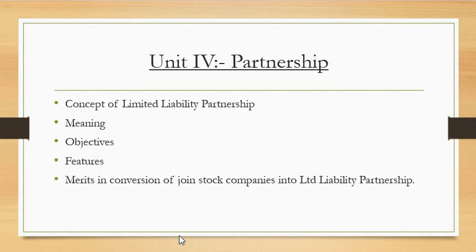All right. The fourth unit is partnership. Now all of us know what is partnership. That is when you want to expand the business, or when you want to minimize the risk, or let's say you want to have a smaller capital investment. In that case, you have a partnership, that is a joint business, where two or more people come together and start a business. That is called partnership.